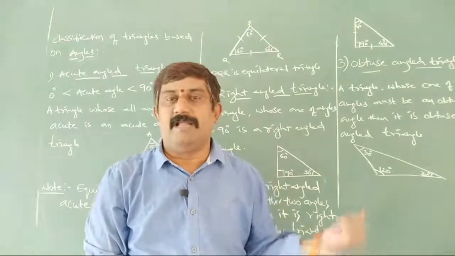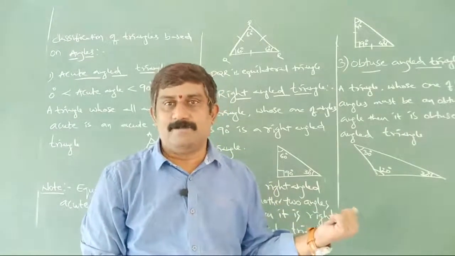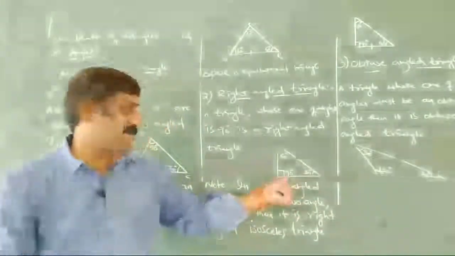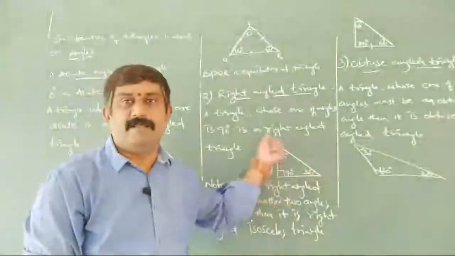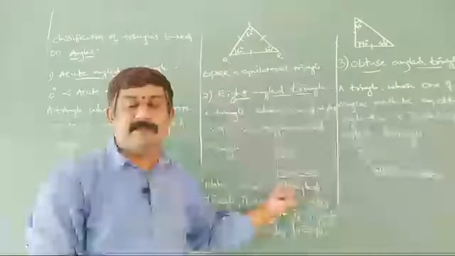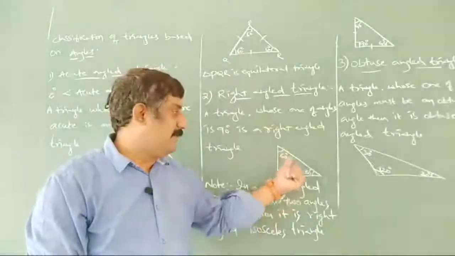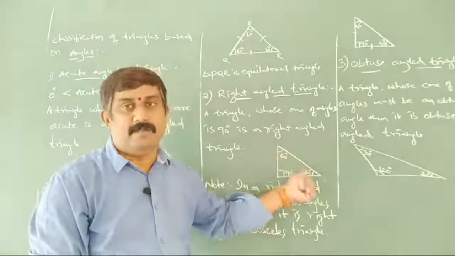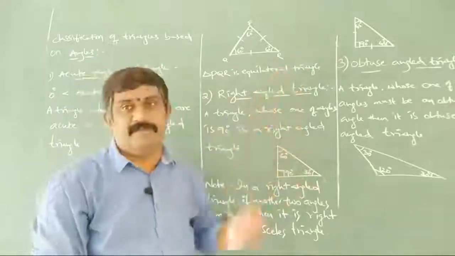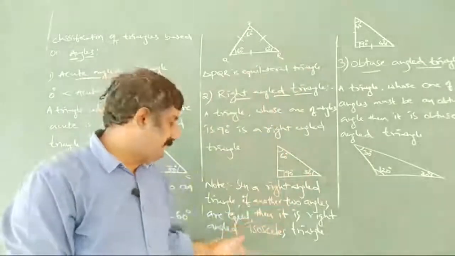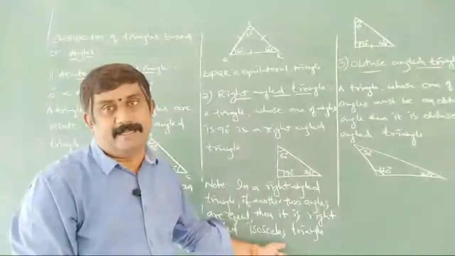Next, second one is right angle triangle. Compulsory one of the angles must be 90 degrees. Then it is a right angle triangle. And in this right angle triangle, sometimes we will get the other two angles equal, like 45 and 45. So then that is called a right angled isosceles triangle.